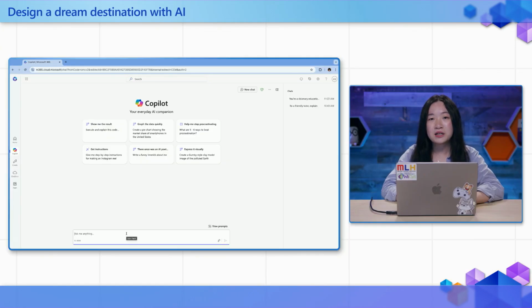Now, if you've already written a description, great, but if not, let's take a moment to think about the place that you would like to visualize. Try to focus on the key elements like the architecture, the vibe, and the location. Keep it simple but descriptive. And here's an example prompt that we might use for a futuristic university campus.